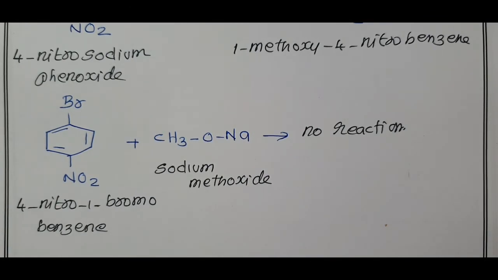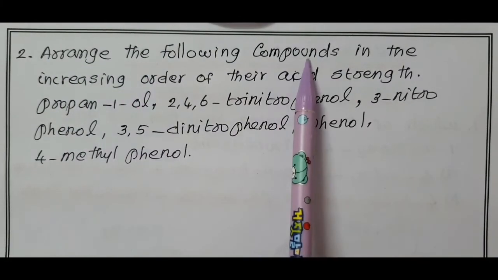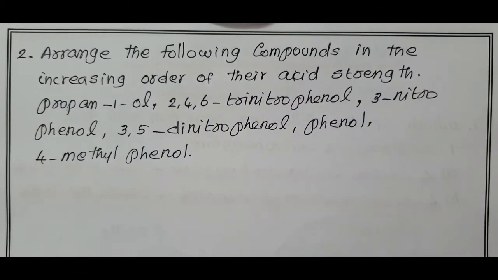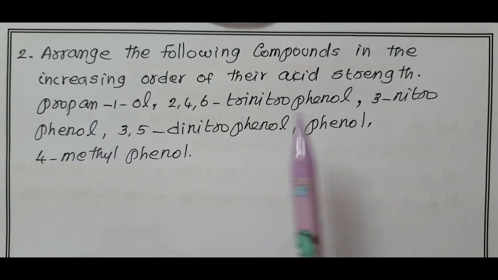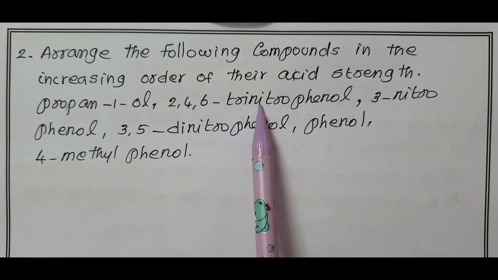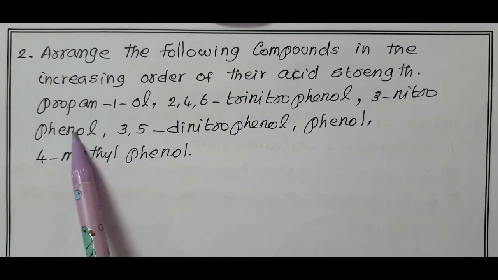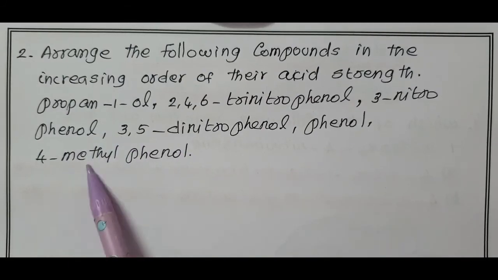One more, evaluate yourself. In this, we are going to discuss a very easy one. Arrange the following compounds in the increasing order of their acid strength. One aliphatic compound, propan-1-ol, all others are aromatic compounds: 2,4,6-trinitrophenol, 3-nitrophenol, 3,5-dinitrophenol, phenol and 4-methylphenol.